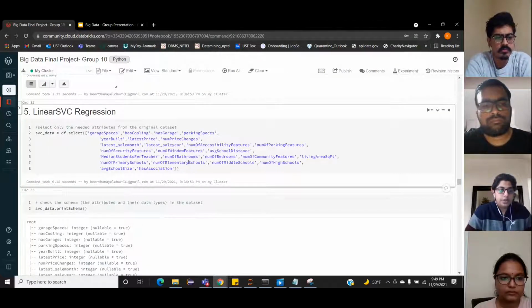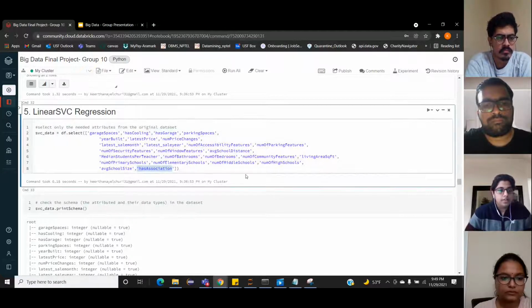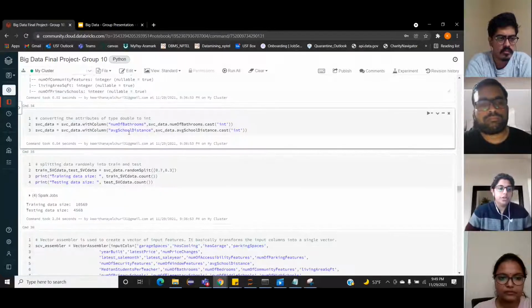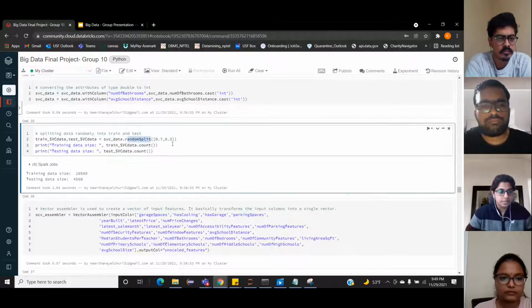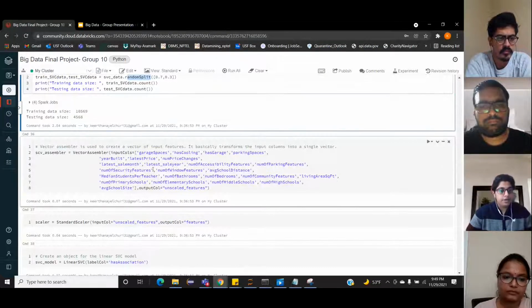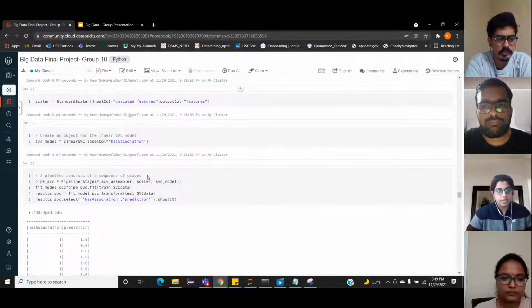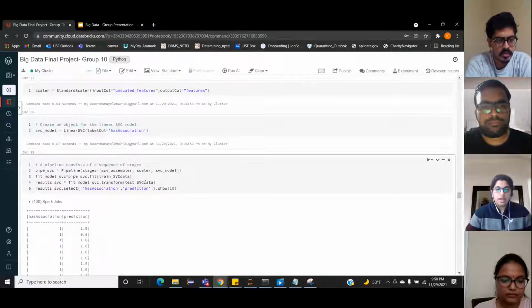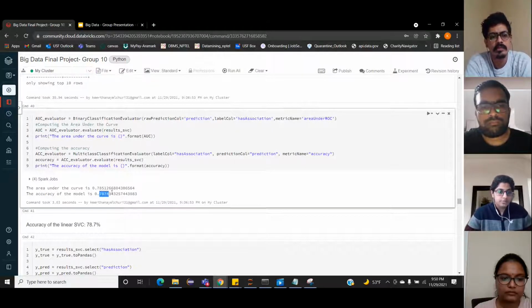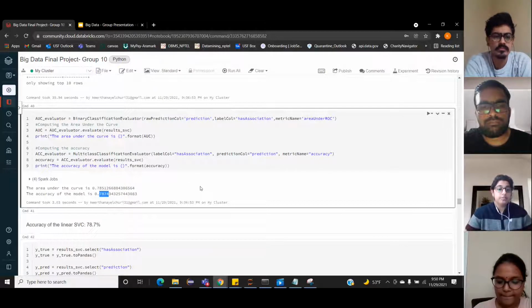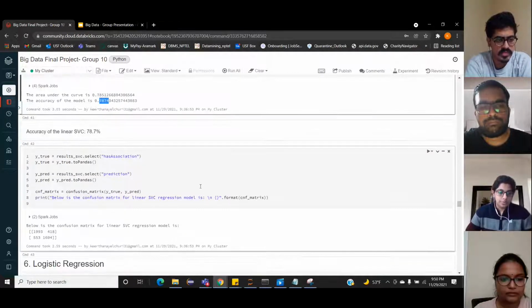In this, we have selected 24 independent and 1 dependent variable for the linear SVM. Then we have converted the features that are having double values into integers. Then further, we split the data as 70% train and 30% test. We created a vector assembler with the independent variables and then created a model and then further continued to create the pipeline. And finally, we trained the model accordingly. After the prediction of labels on the test data set, we could see that the accuracy is about 78%. Which states that 78% of variance in the dependent variable is being predicted by the independent variables. Below is also our accuracy matrix.